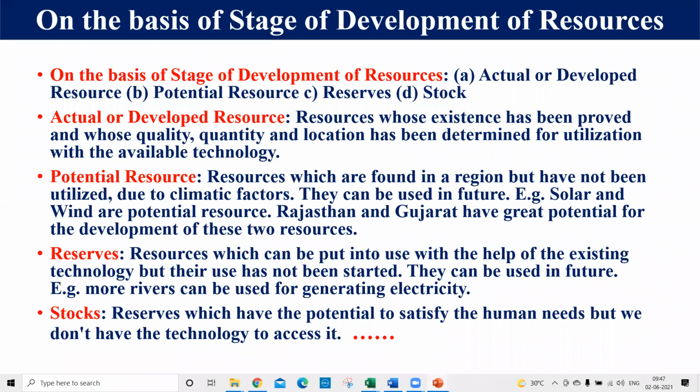If we think about reserve, these are resources which can be put into use with the help of existing technology, but still we are not using them. The reason is that we have preserved them for future generations. These are called reserve resources.